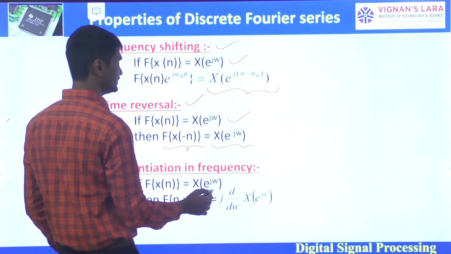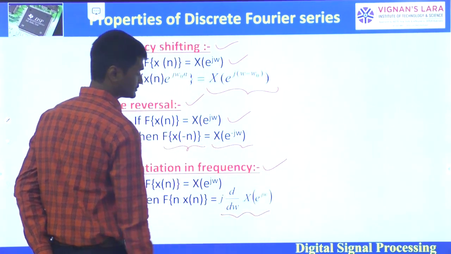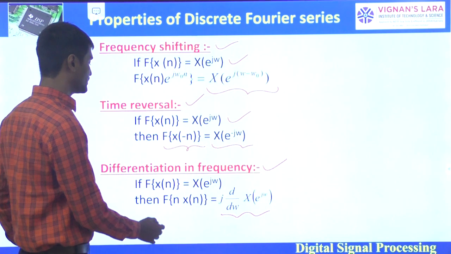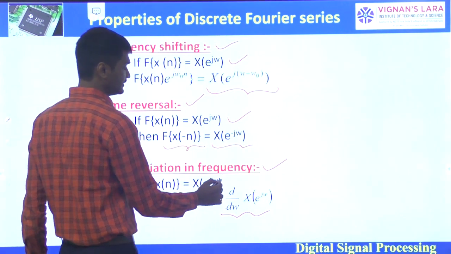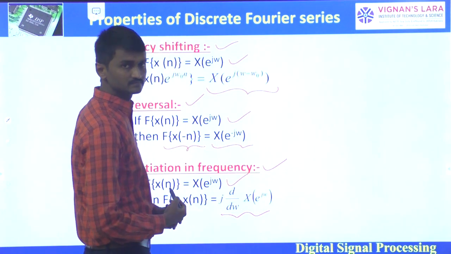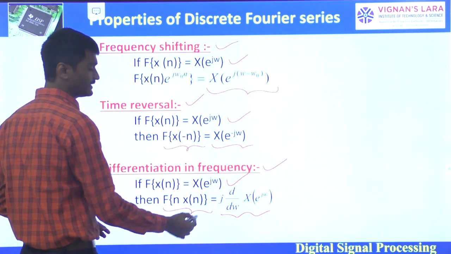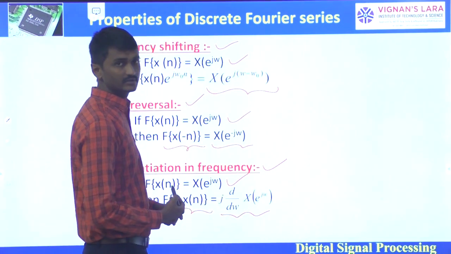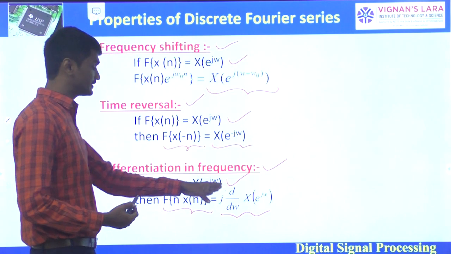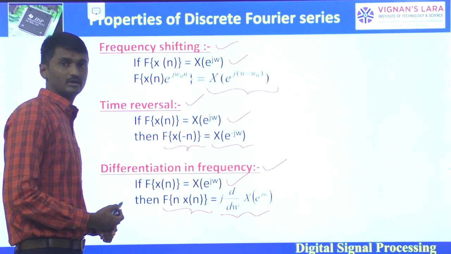Next, differentiation in frequency. That property says that if the Fourier transform of x of n is X of e power j omega, then the Fourier transform of n into x of n is j into d by d omega of X of e power j omega. That is differentiation in frequency domain, that too in X of e power j omega.